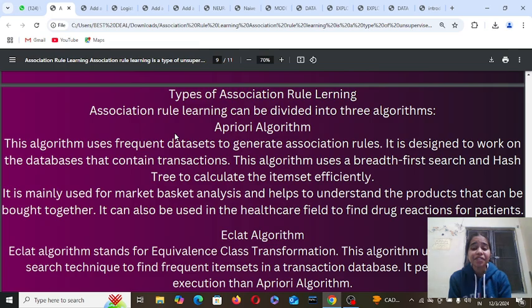Types of association rule algorithms. There are mainly three types of association rule algorithms. Apriori algorithm: this algorithm uses frequent data sets to generate association rules. It is designed to work on data sets that contain transactions. This algorithm uses a breadth-first search and hash tree to calculate the itemsets efficiently. It is mainly used for market basket analysis and helps to understand the products that can be bought together. It can also be used in the healthcare field to find drug reactions for patients.